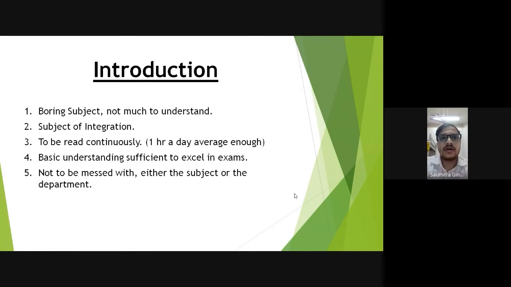For example, in the second part of the paper, there is a chapter on disaster management. So when it comes to management of disaster, prevention of disaster, you can again try to think in terms of the 4 levels of prevention: primordial, primary, secondary, tertiary. So it helps you to write long answers. It also helps to impress your examiner because they think that you have actually understood the subject and you're not just reading from the book, or writing memorized answers. So in-depth understanding of the starting chapters, I would say, is very, very important.